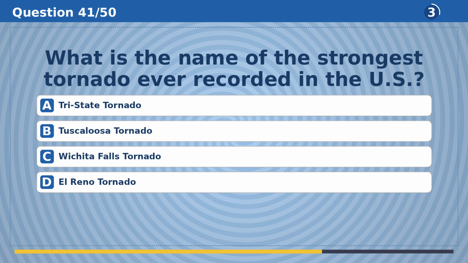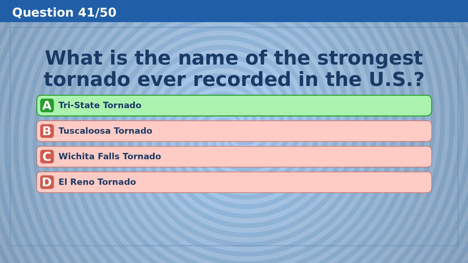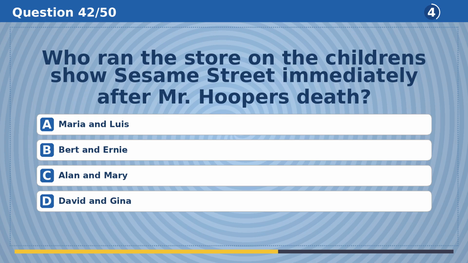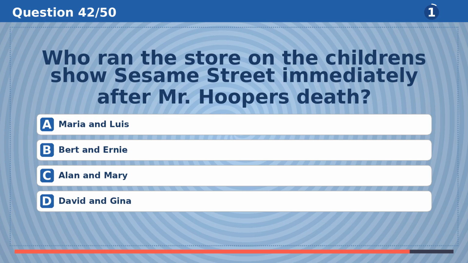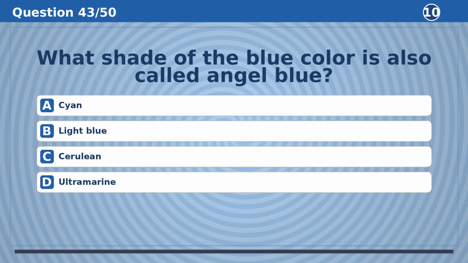What is the name of the strongest tornado ever recorded in the U.S.? The answer is A, Tri-State Tornado. Who ran a store on the children's show Sesame Street immediately after Mr. Cooper's death? The answer is D, David and Gina.